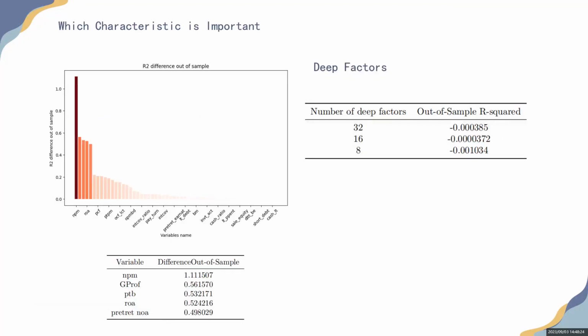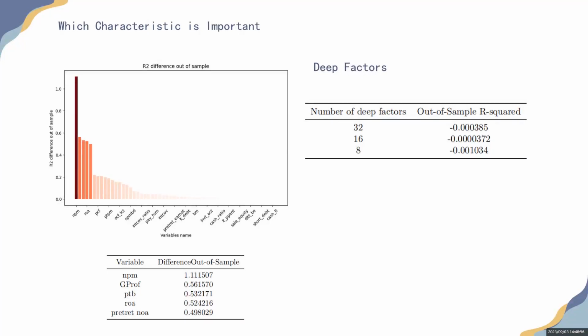Unlike linear regression, the FNN does not allow direct assessment of each variable's impact on the outcome by looking at the magnitude of each variable's coefficient. This is the black box problem in deep learning, so I set one variable as 0 each time to see how the performance gets worse. I use the difference between the original R-squared and the R-squared without this variable as the metric. Finally, I found the characteristics which are important to the prediction. NPM is the most important. NPM is net profit margin.